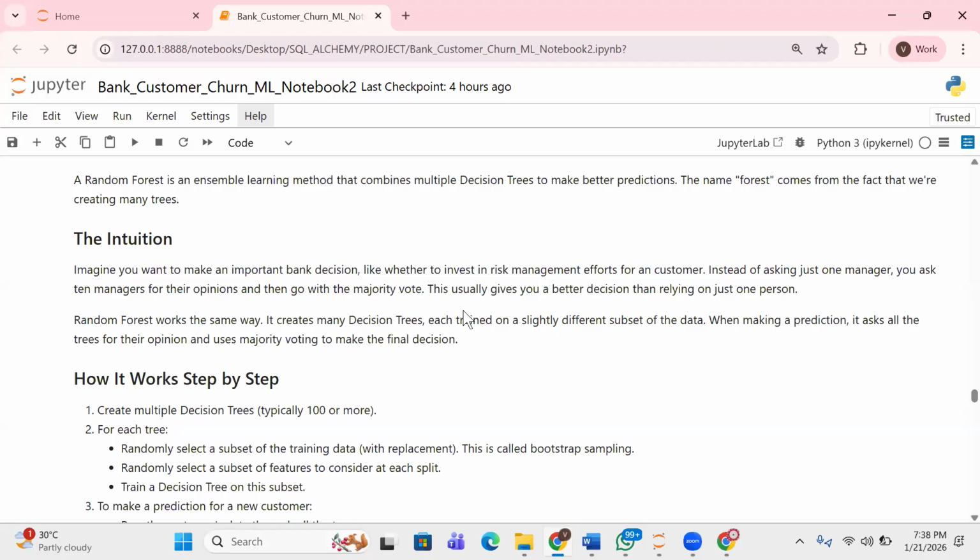But you decide to consult five managers, which means that you decide to consult five decision trees. Let me just use that concept to get what I'm trying to say. Now, at the end of the day, you decide to go with the majority vote. It's just two options, either yes or no, right? So after asking them, you say, okay, please just vote. At the end of the day, you notice that three of them voted yes, two voted no, which means that now, at the end of the day, your final prediction is dependent on the majority vote.